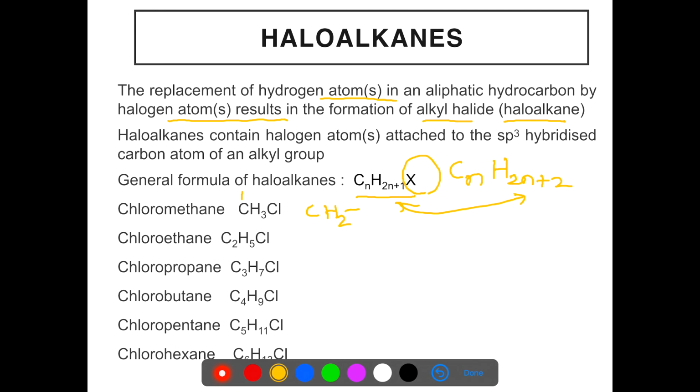Now, we find that in haloalkanes, halogen atom is attached to an sp3 hybridized carbon atom. You all know the tetrahedral structure of methane.